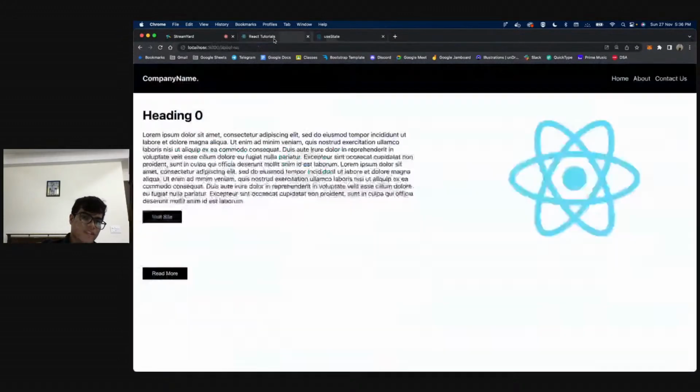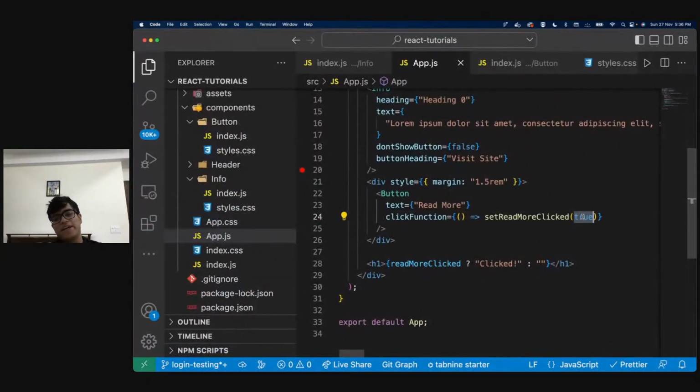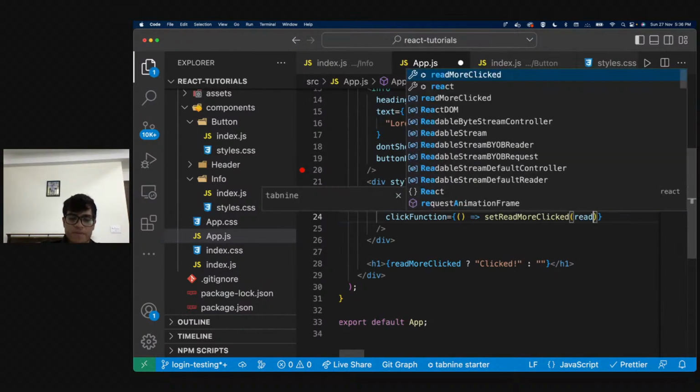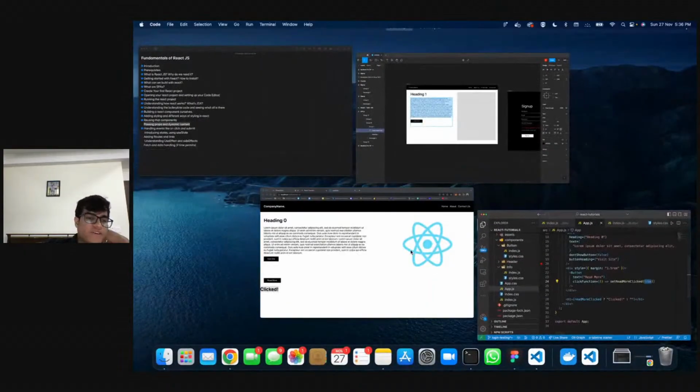So now if I go over here and if I click this, as you can see, it says clicked, right? Let's say I want to make it keep changing its value, right? So I want to say if readMore is clicked, or let's not do that right now, but okay, right? Did you guys understand this?